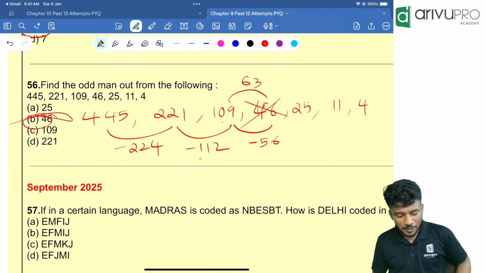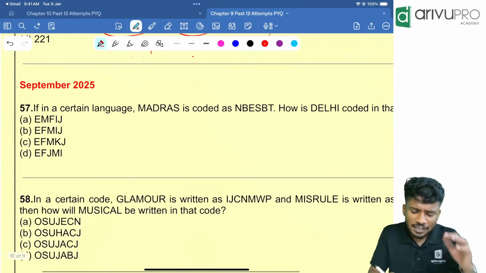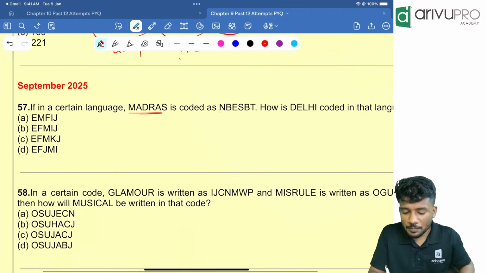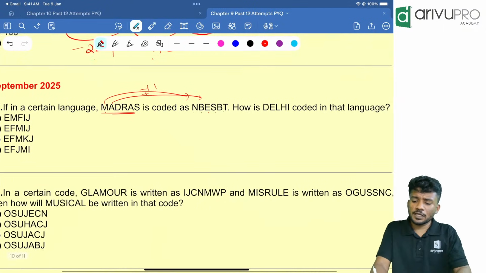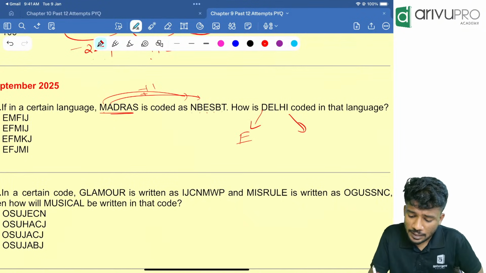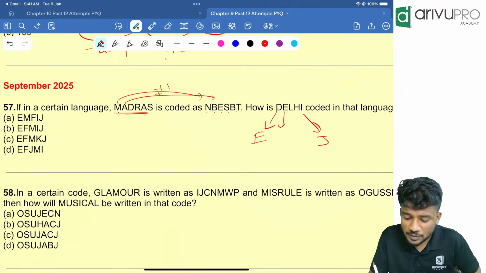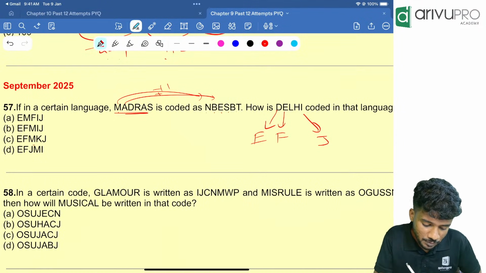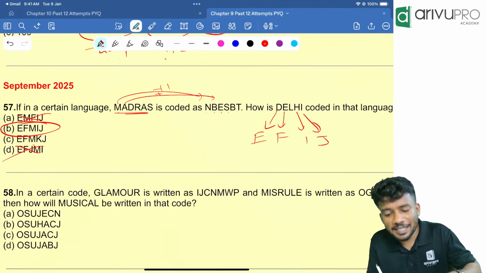Next question is September 2025, one of the most repeated questions, taken from the past itself. In a certain code, Madras is coded as NBESBT. That means M plus 1, then plus 1. Everything is plus 1 only. Now we need to find how Delhi is coded. D plus 1 is what? E. I plus 1 is what? H, I, J. So everything ends with J. Then E plus 1 is what? E, F. J should be there. Okay, this is wrong. Then go for the second last letter. H plus 1 is I. That means option B is the answer.